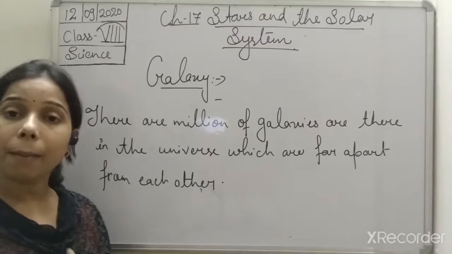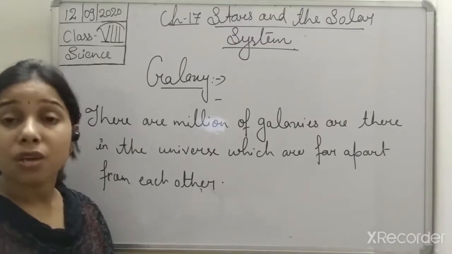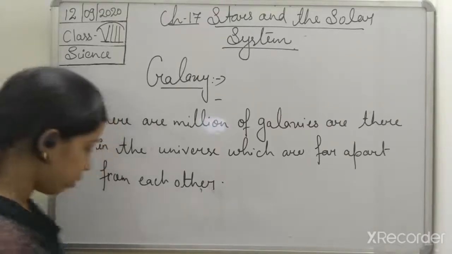If we talk about our own galaxy in which the sun and the stars are present, that galaxy is known as Milky Way. So we can write it.